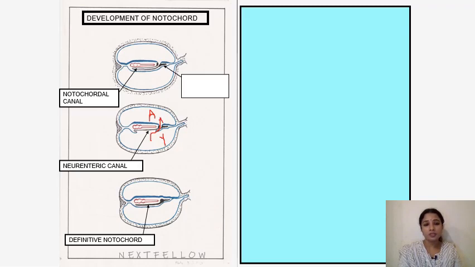The third stage is the definitive notochord. This is the connecting stalk, as you all know, and this red one is the neural tube, which is forming above the notochord. This is the notochord and this is the endoderm, and here is the yolk sac cavity and this is the amniotic cavity.